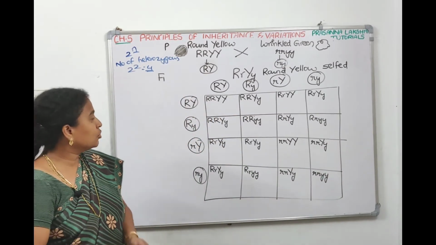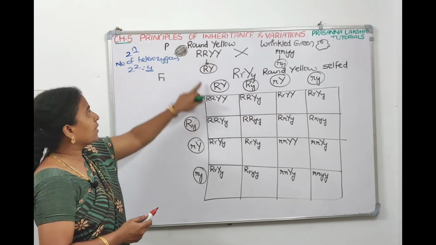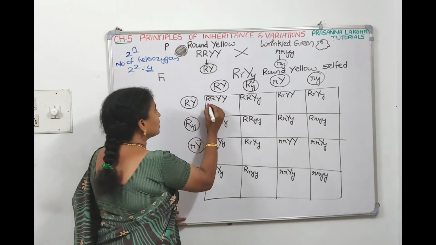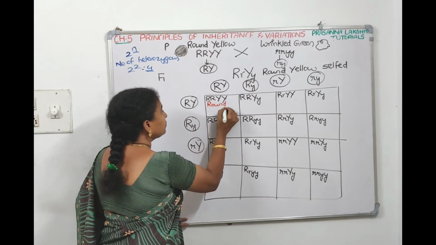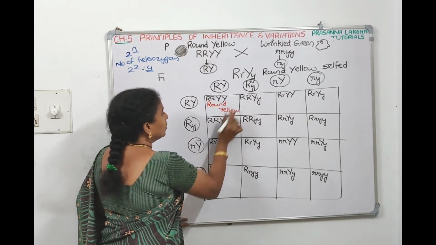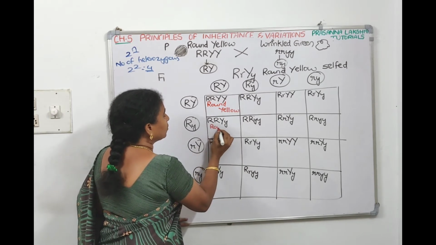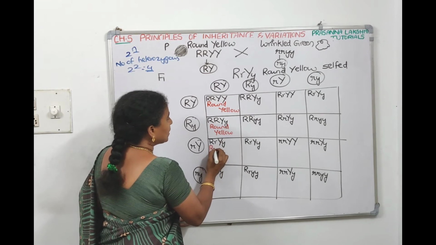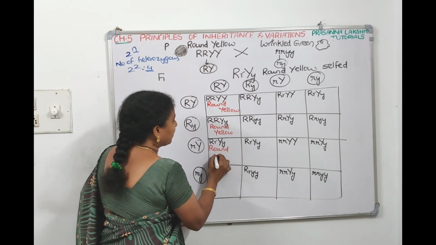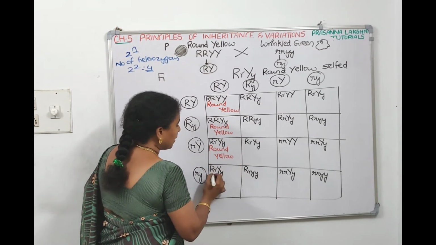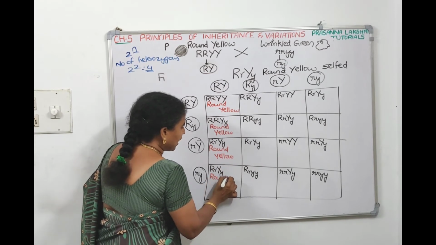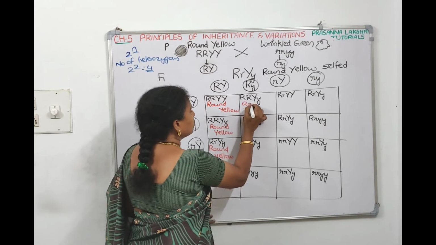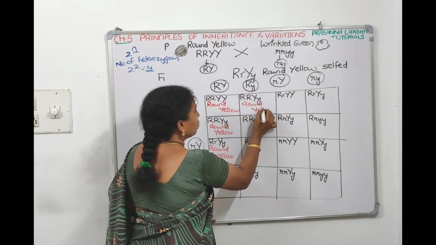Now when we have to write the genotypes, capital R means round. Capital Y means yellow. That means this is round, yellow. RR is there, means again round. Capital Y is there, yellow. R is there, capital R, then it will be round only. Capital Y is there, then it will be yellow only. Here also capital R is there, round only. Capital Y is there, yellow only.